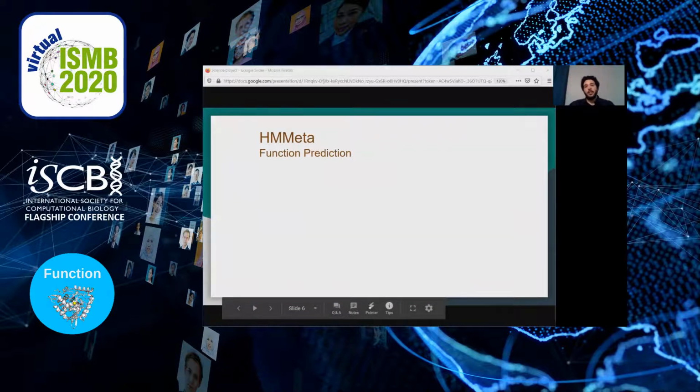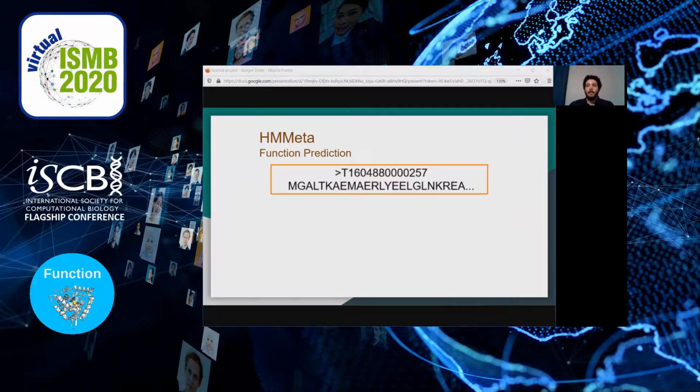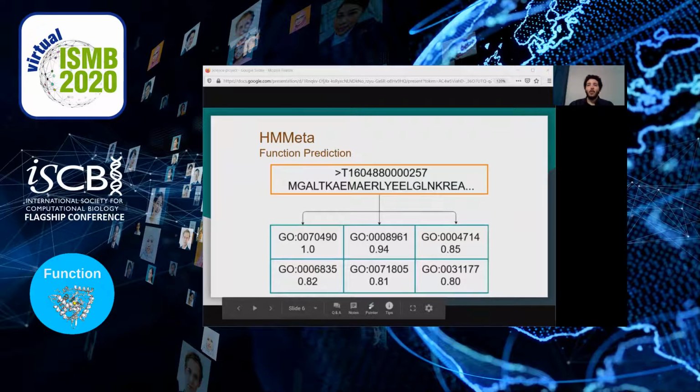In function prediction, our first step is to acquire a FASTA sequence. When we take the sequence, we predict on all the Go terms, ranking them by highest probability. We only accept the models that produce a score within 80% of the top scoring model, or a total of 200 models, whichever is less. This list is then taken as the function's prediction with the top score assigned a value of 1.0 and the remaining values adjusted respectively.